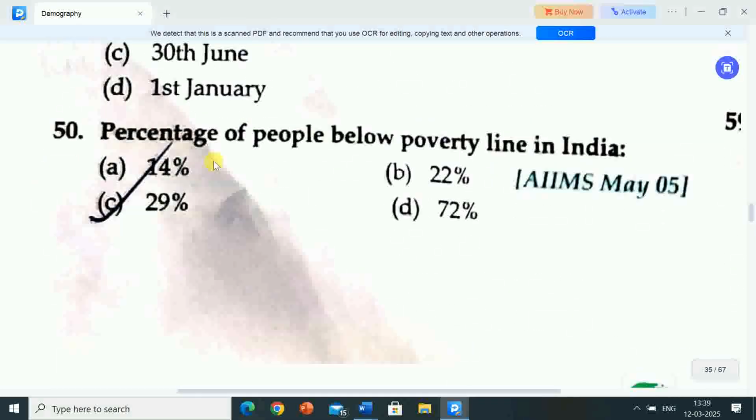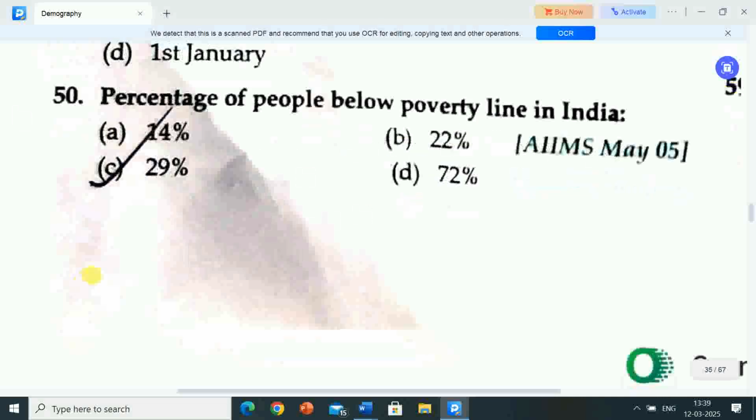Next question is, percentage of people below poverty line in India. Options are A, 14%, B, 22%, C, 29%, D, 72%. Correct answer is option C, 29%. So percentage of people below poverty line in India is 29%.